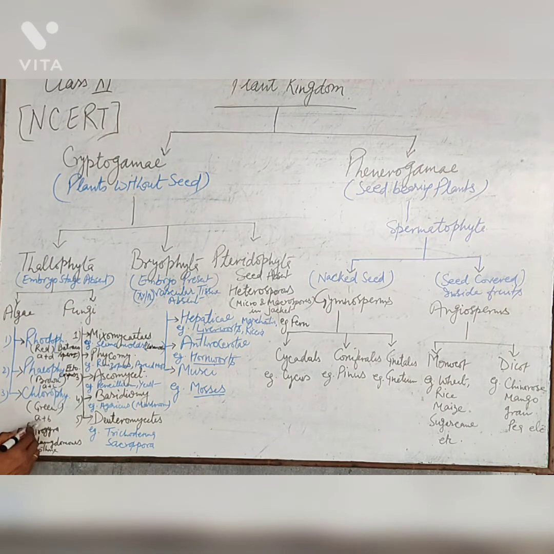Chlorophyceae is mostly green color algae, and A and B are the most important chlorophyllous pigments.